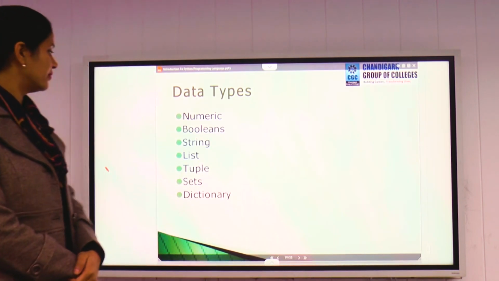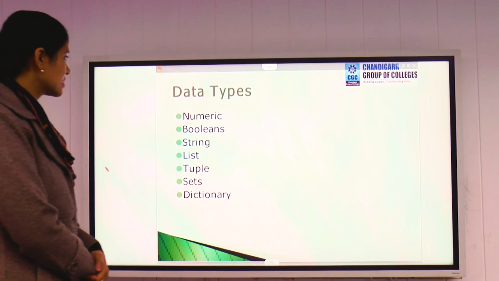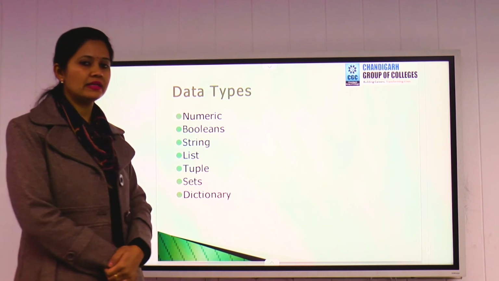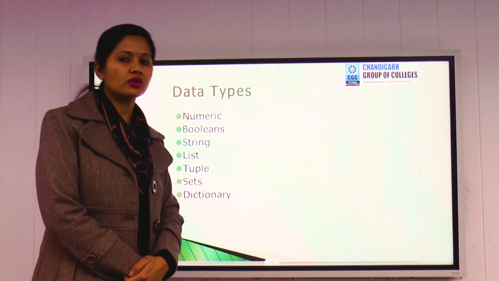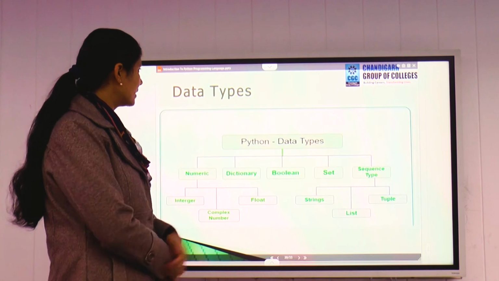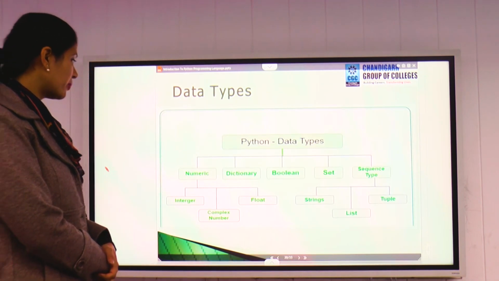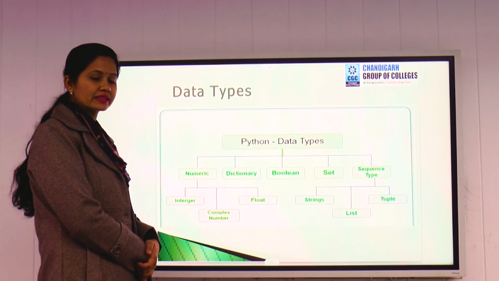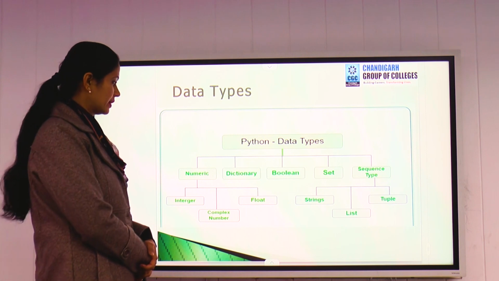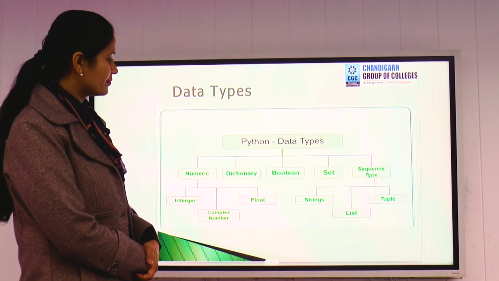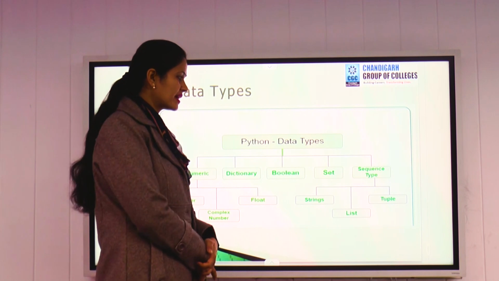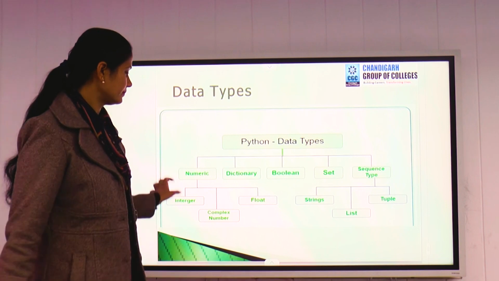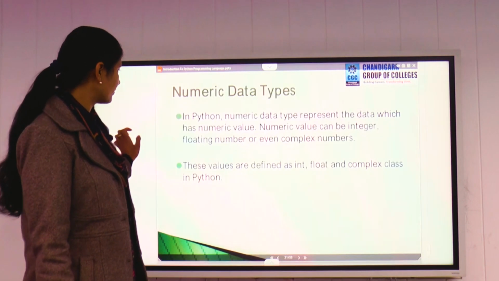Fine. So there are some built-in data types that Python supports. The first one is numeric, then boolean, string, list, tuple, sets, and dictionary. So these all are the built-in data types that Python supports. In numeric, we further categorize numeric data types into three types, that is integer, float, and complex number. Then in sequence type, we have string, list, and tuple. These three data types come in sequence type. We will discuss them one by one.